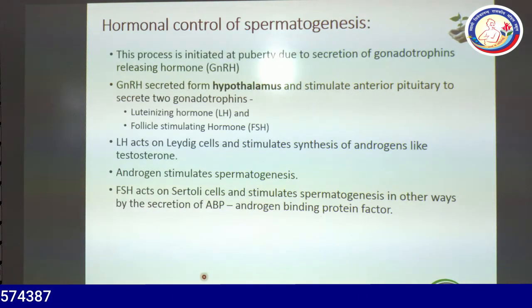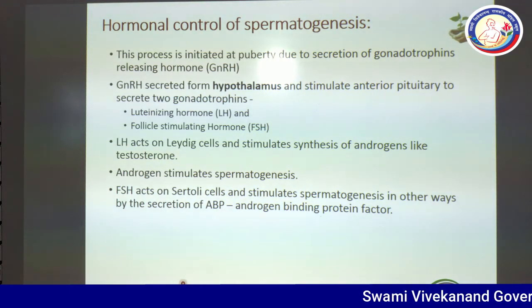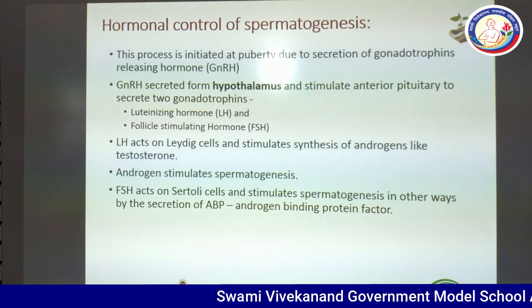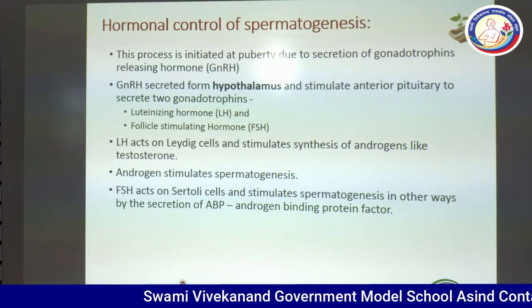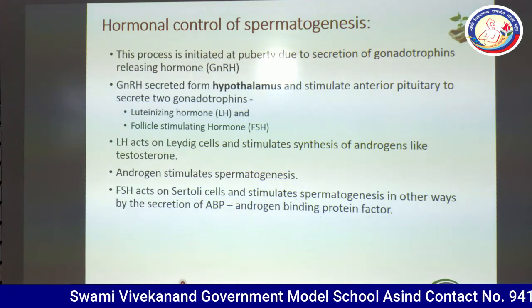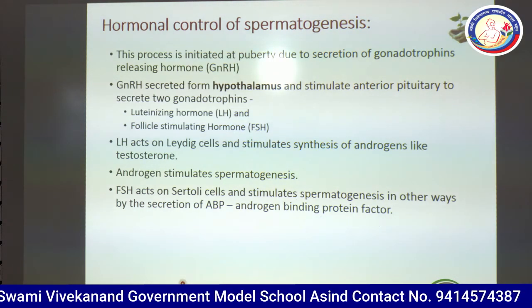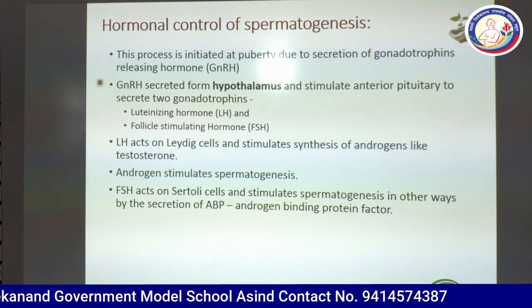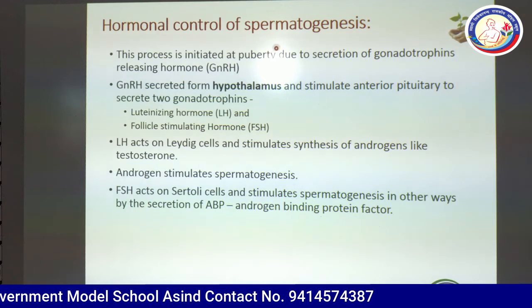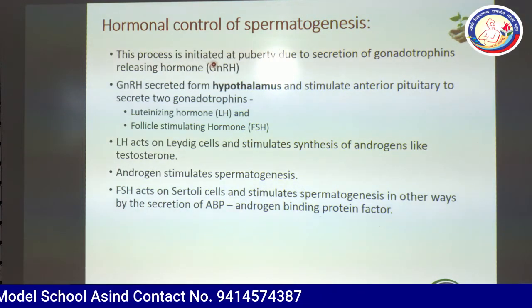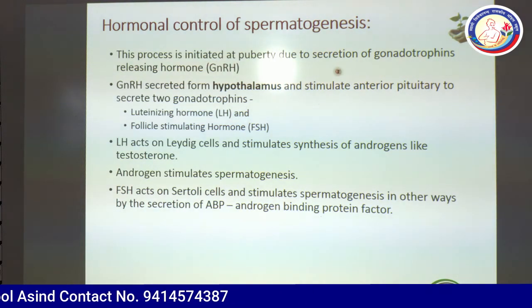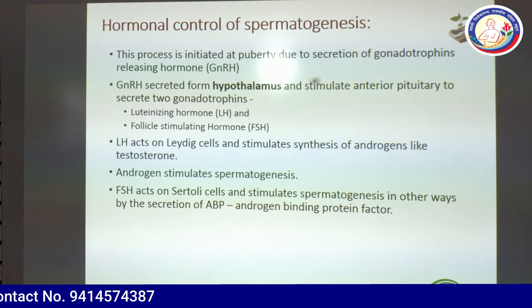Now the question is, by which method is the spermatogenesis process controlled? How does the body control the formation of sperms? Basically, it is under hormonal control. The process is initiated at puberty due to secretion of the gonadotropin releasing hormone, known as GnRH.